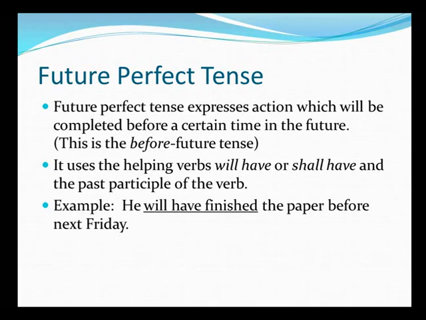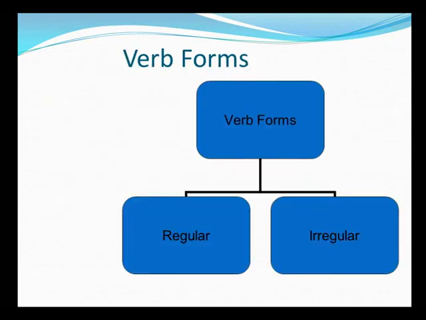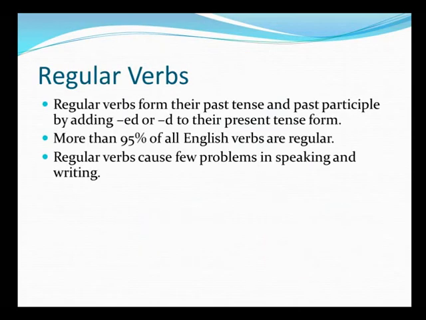Now, after learning some of the prominent types of tenses, we would be talking about a few verb forms which would enhance your understanding of tenses. The verb forms can be divided into two categories broadly, which are regular verb forms and irregular verb forms. The regular verbs form their past tense and past participle by adding ed or d to their present tense form. More than 95% of all English verbs are regular. Regular verbs cause few problems in speaking and writing.